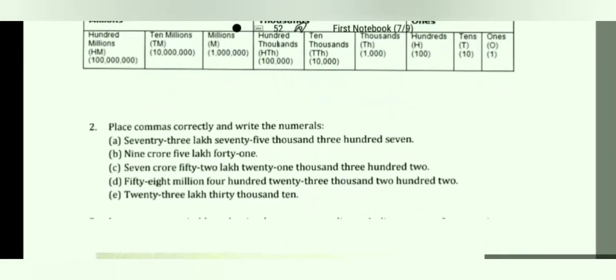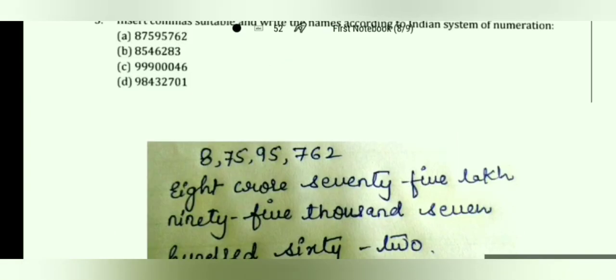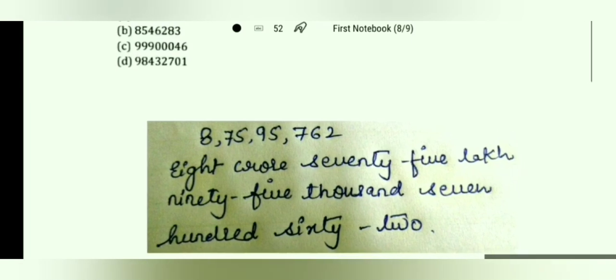Now we are moving to our next question. Place commas correctly and write the numerals. 2, 6, 7, 5, 9, 5, 7, 8. 2 is ones, 6 is tens, 7 is hundreds, 5 is thousands, 9 is 10,000, 5 is lakh, 7 is 10 lakh, 8 is crore. It means we start from crore. 8 crore, 75 lakh, 95,000.